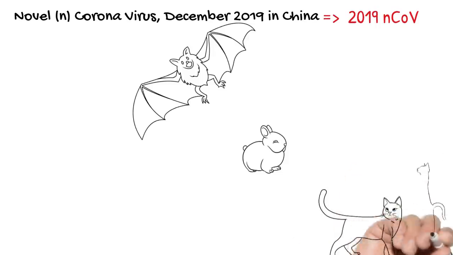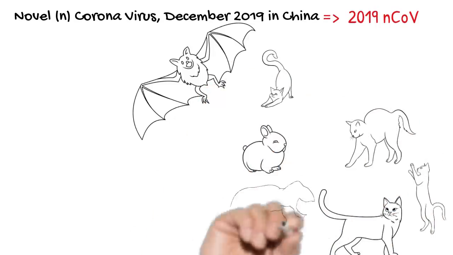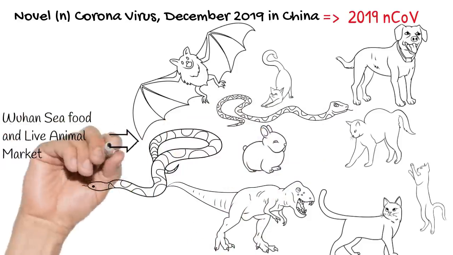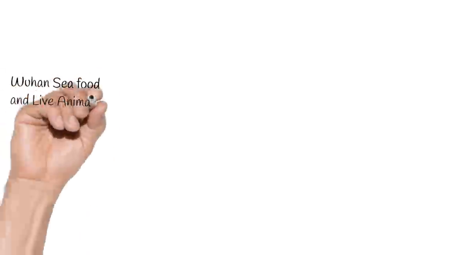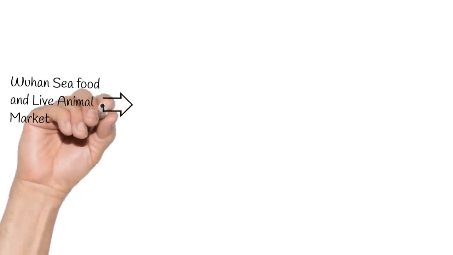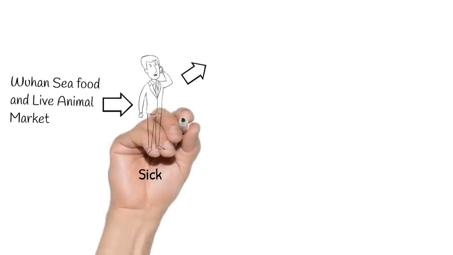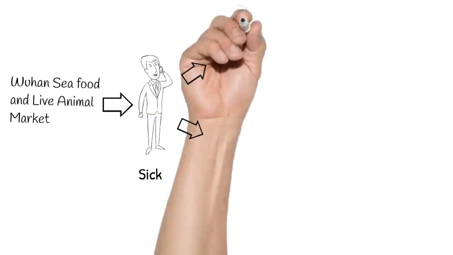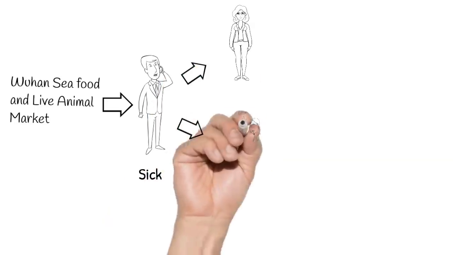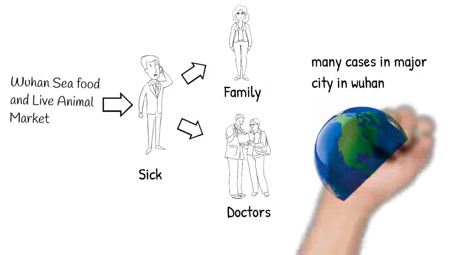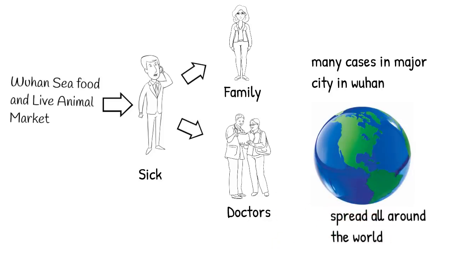It is suspected that novel coronavirus initially spread from a seafood and live animal market in Wuhan city. Initially, one worker from that market got sick and got pneumonia. Then his family members, doctors. In that way, a cluster of pneumonia cases was found, which then spread all around the world.